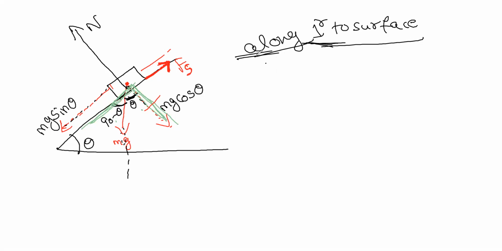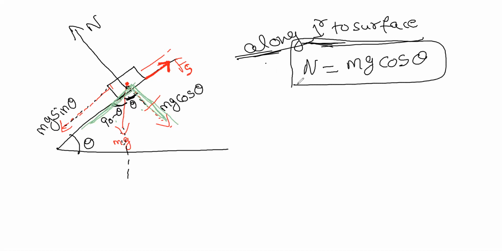Perpendicular to the surface, what forces are there? Normal force and mg cos theta, right? So N minus mg cos theta equals zero. So from this we can tell the normal force is mg cos theta directly.